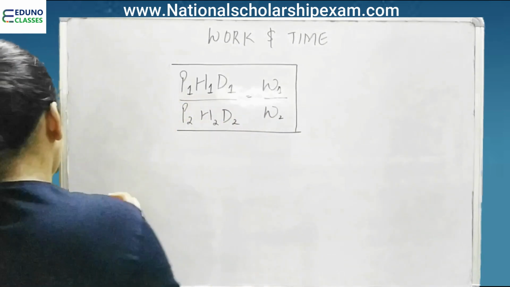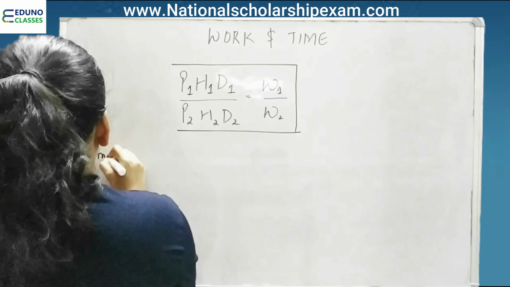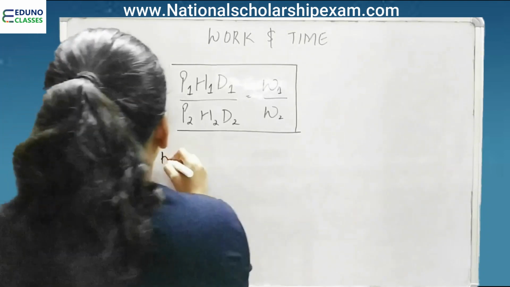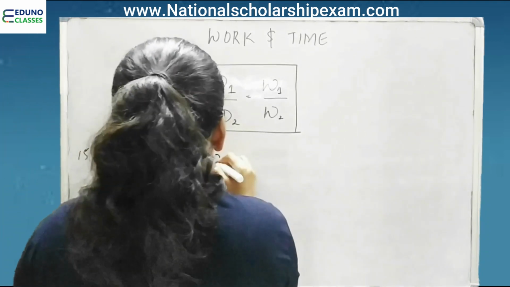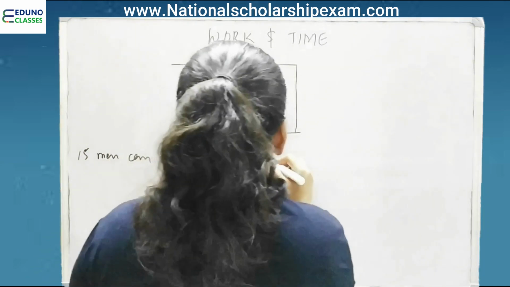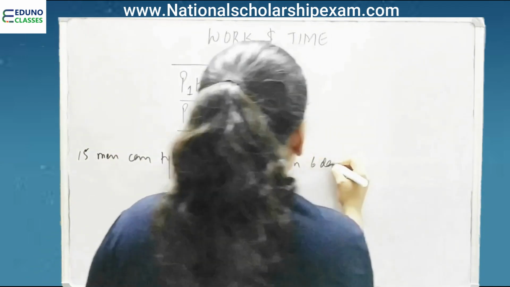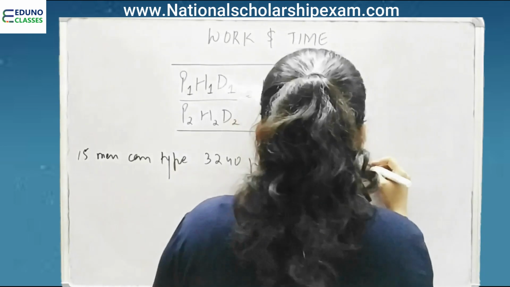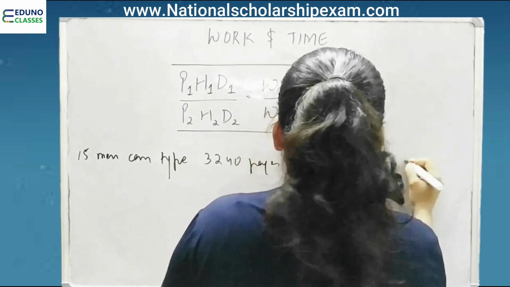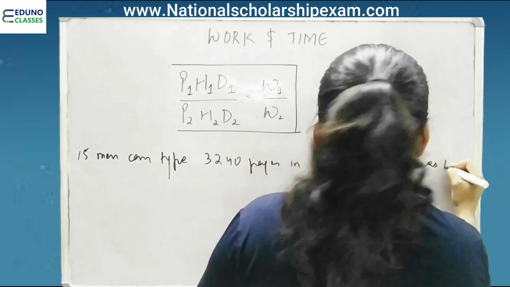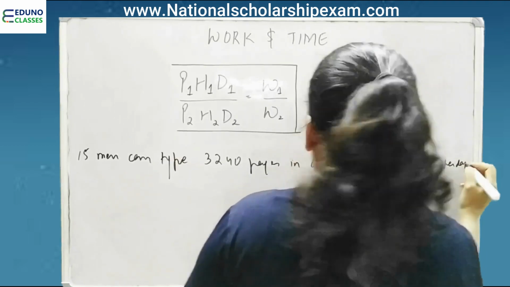The next question is: 15 men can type 3240 pages in 6 days, working 2 hours per day.